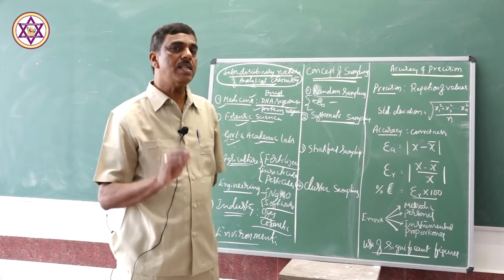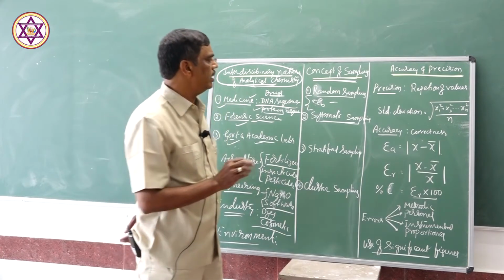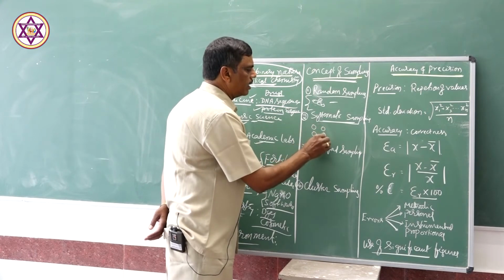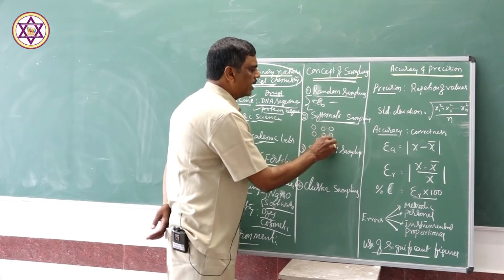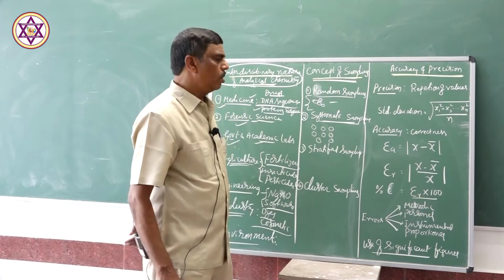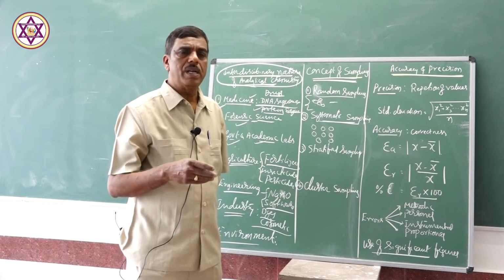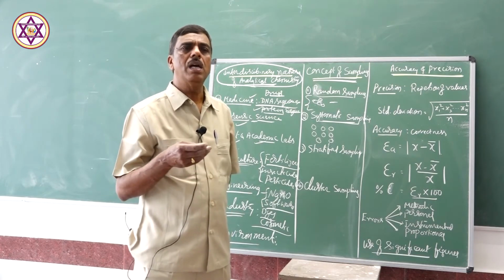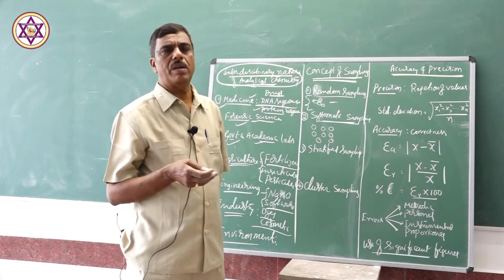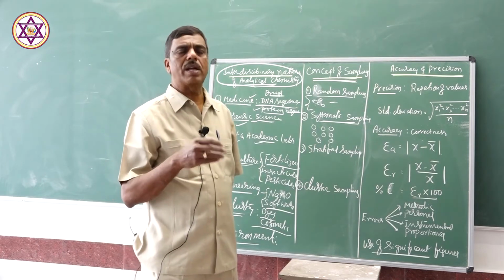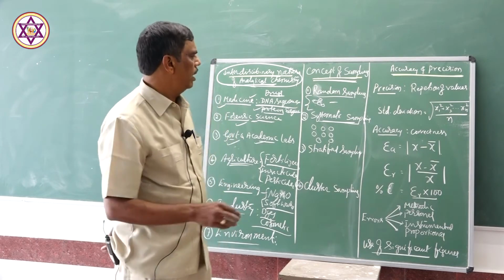In systematic sampling, they take the sample at regular time intervals and study it. That sample may undergo many chemical changes depending upon the temperature, the pressure of the atmosphere, dilution, and water content in the sample.